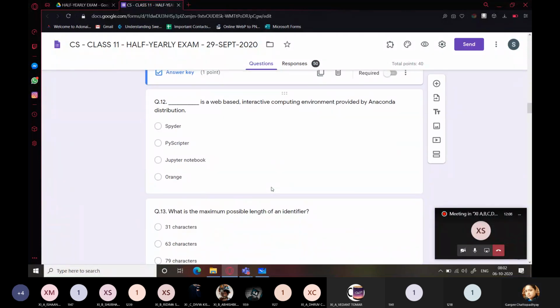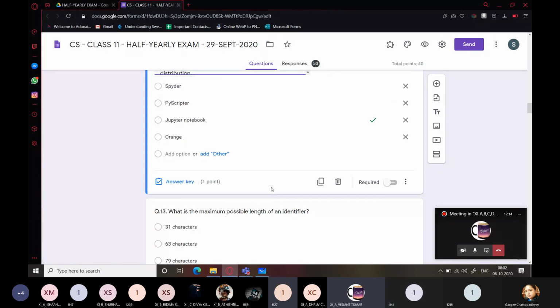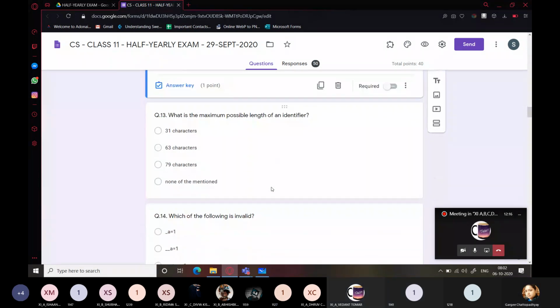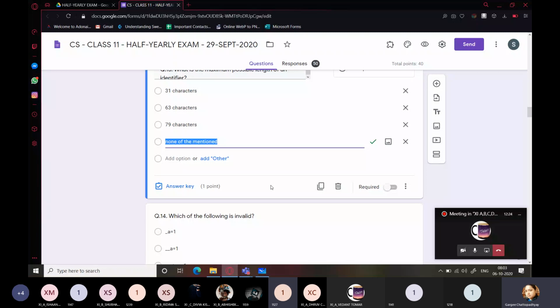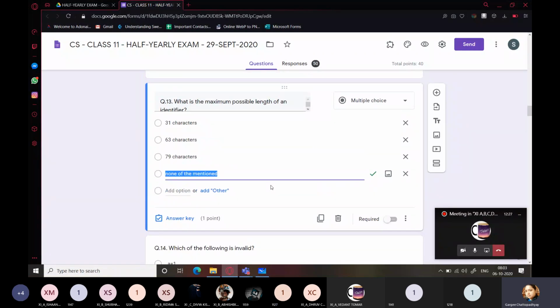Question number 12: Jupyter Notebook. What is the maximum length of an identifier? 31 characters? 79 characters? Are you sure? There is no limit to the length of any identifier. There is no limit to the number of characters you use until and unless your memory runs out.